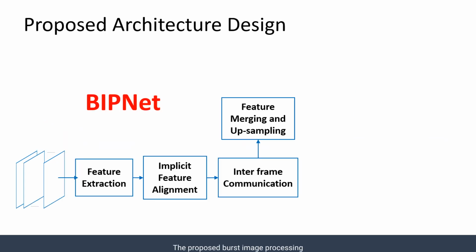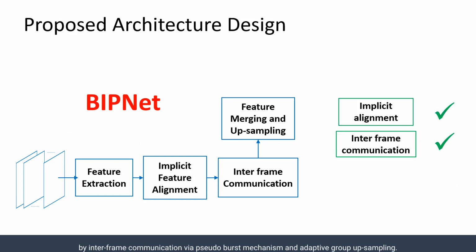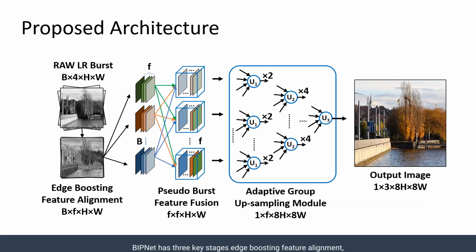To overcome this, the proposed burst image processing network, we call it BIPNet, aligns burst features implicitly, followed by interframe communication via pseudo-burst mechanism and adaptive group upsampling. BIPNet has three key stages: edge boosting feature alignment, pseudo-burst feature fusion, and adaptive group upsampling module.